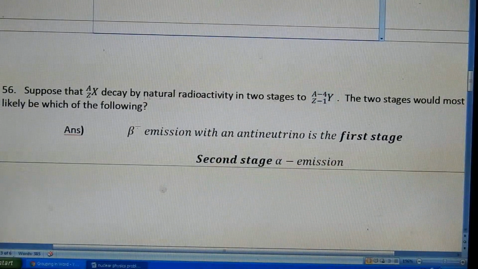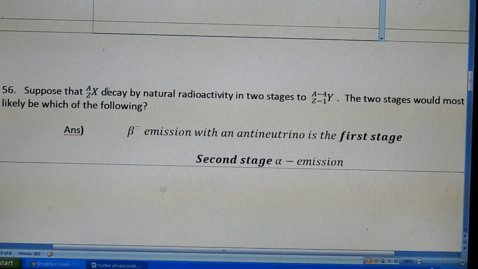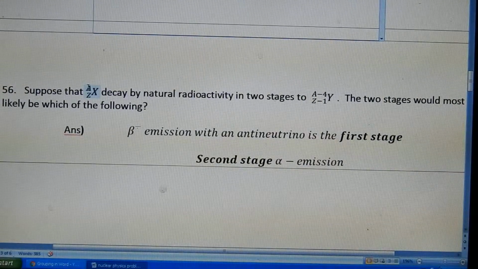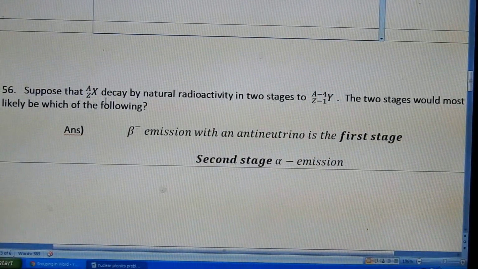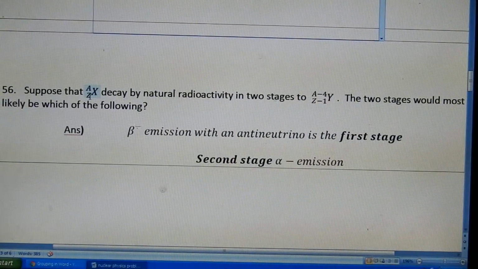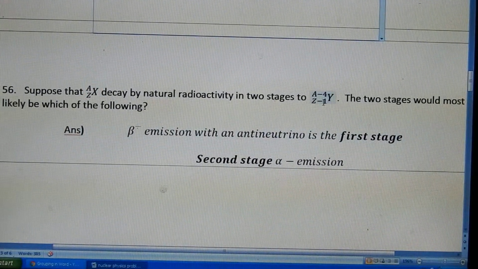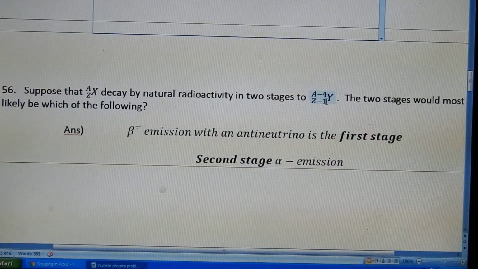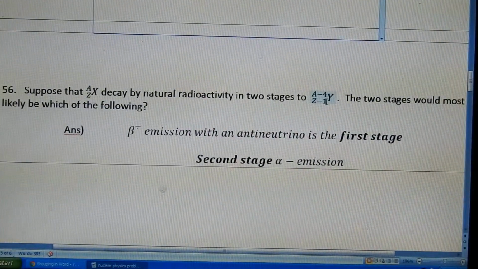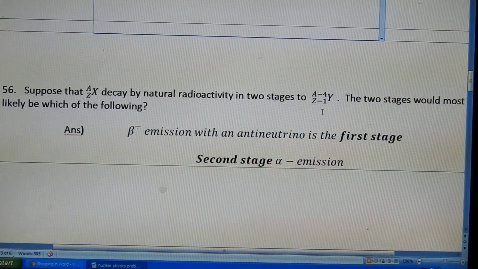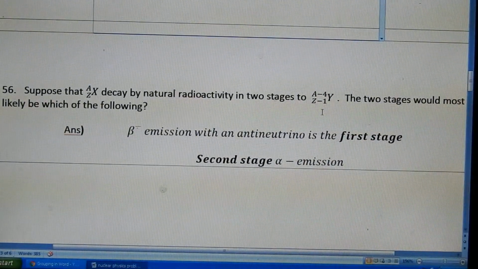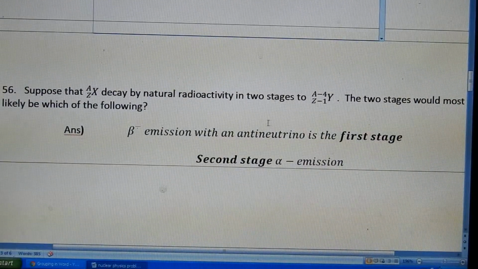So naturally, when an alpha particle decays, what happens? The mass number is going to become minus 4, and the atomic number should decrease by 2. But here only 1 decrease is there. So definitely one alpha particle and one beta particle should be present to get this element. So which is first should happen, that we have to know.